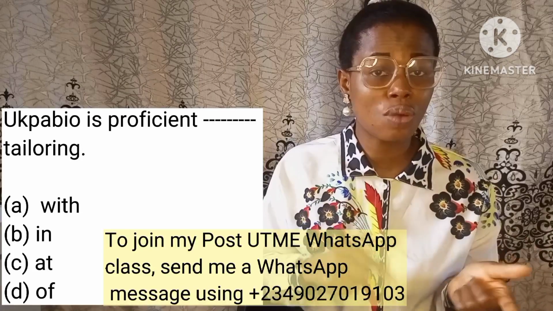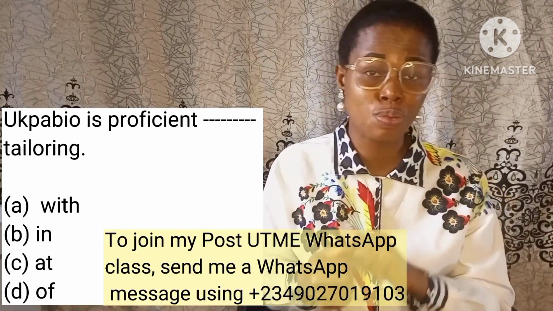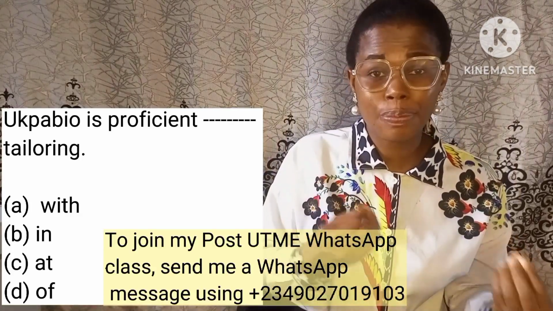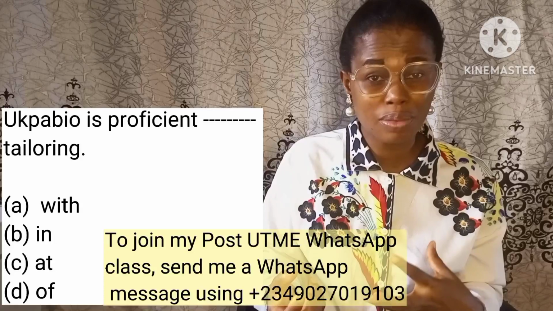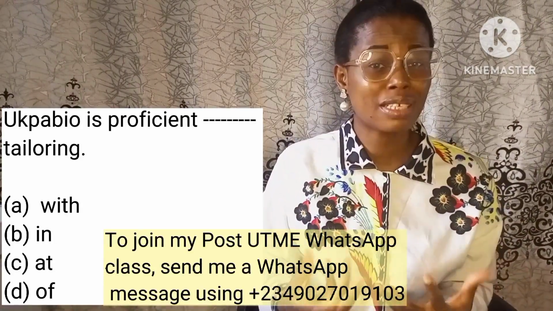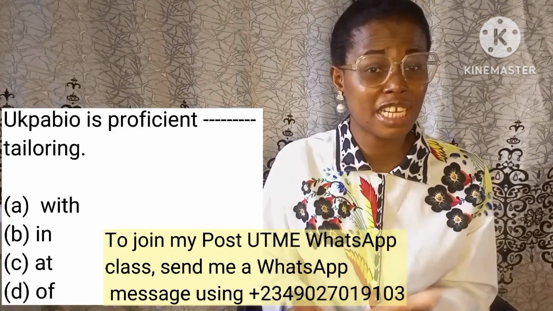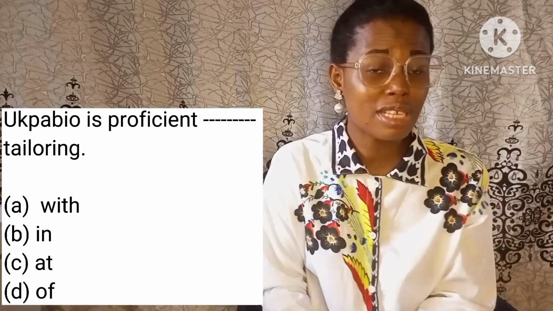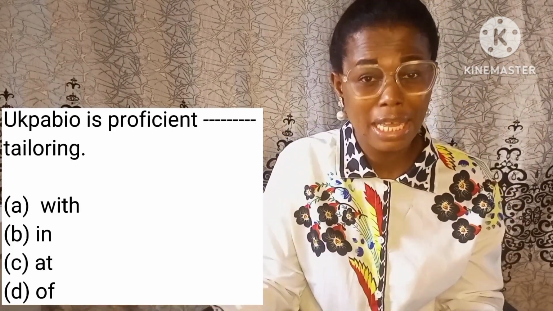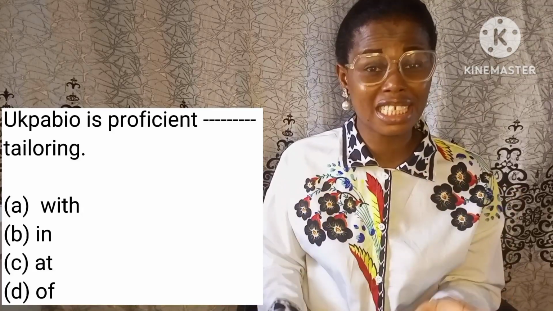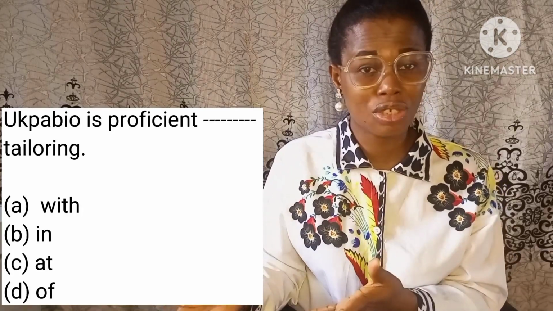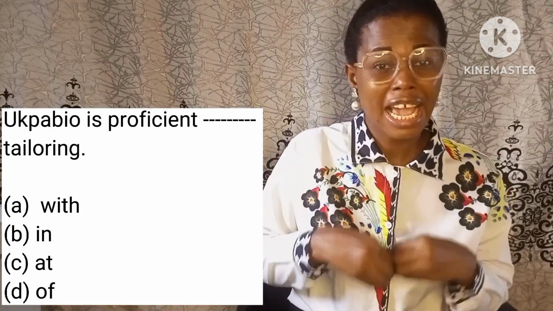Now, when you say someone is proficient in something and when someone is proficient at something, you say that someone is proficient in something when what the person is an expert on is a subject or a field. When someone is skilled in a particular task or a particular activity, you say someone is proficient at it. For example, you say someone is proficient at playing the keyboard or at playing the guitar. You don't say someone is proficient at teaching English. You rather say someone is proficient in teaching English